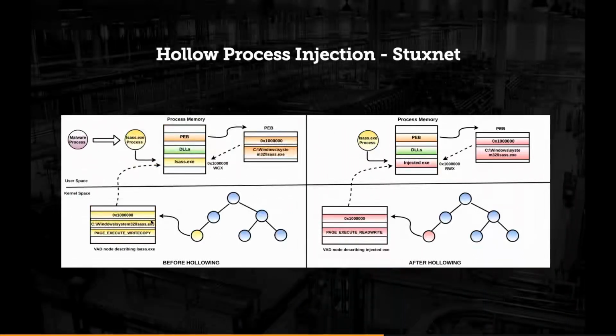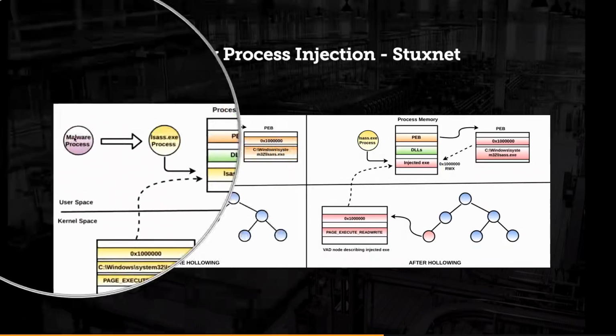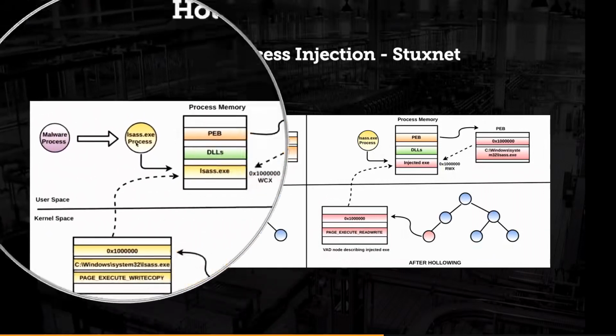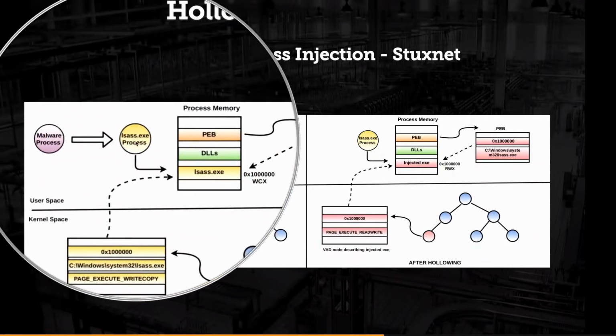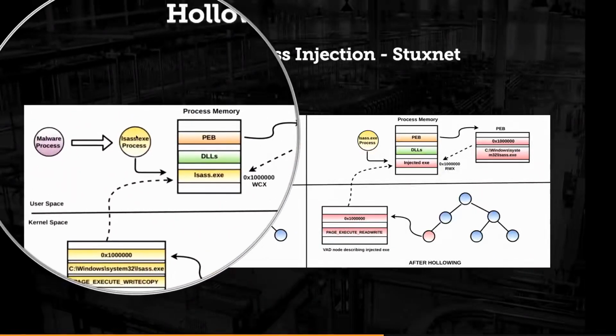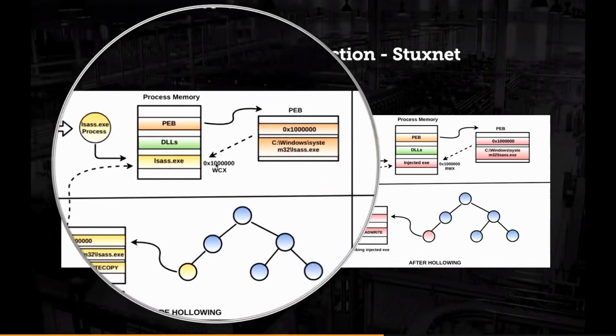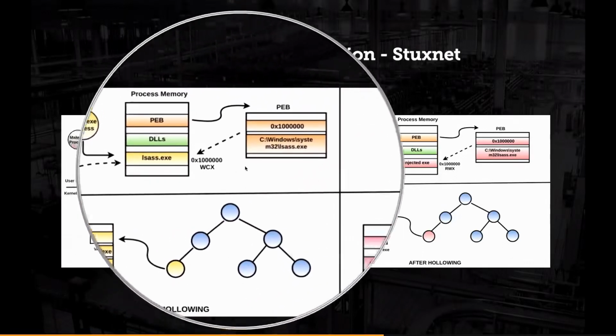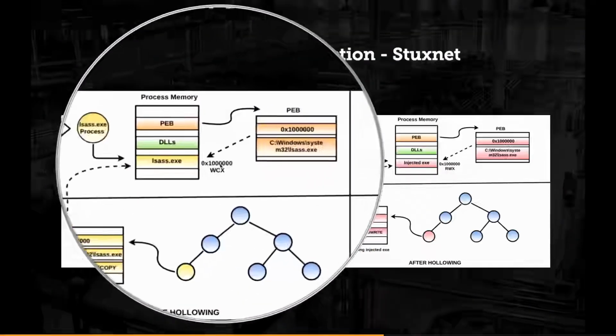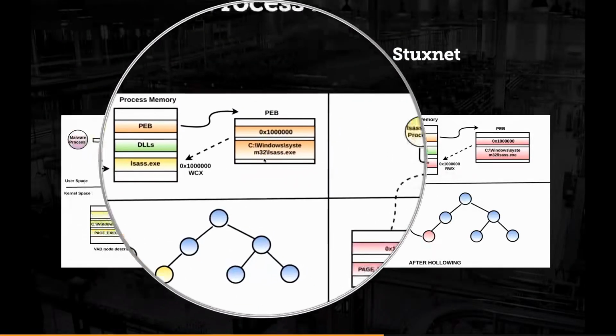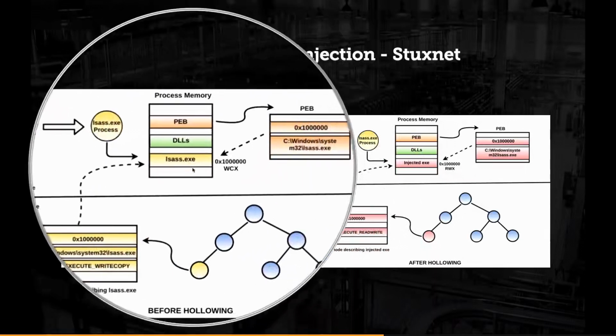Okay. Now coming to the topic of hollow process injection. So how does it work? Malware process, in this case Stuxnet, created a legitimate process, which is lsas.exe, in the suspended mode. As a result, the executable was loaded into the memory at this address with a write copy protection. PEB points to this executable. VAD also points to this executable.